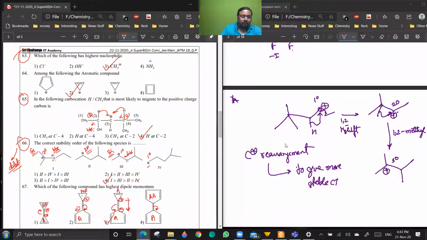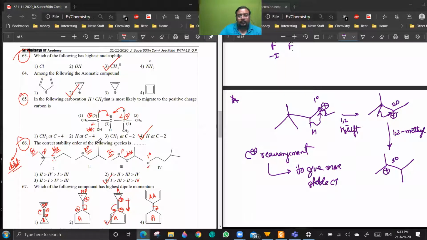Sir, even C4 can migrate. Yeah, but C2 will give the better carbocation. If you are going for the maximum stability in one shift, you will go for C2 instead of C4. That is due to the back bonding stabilization. Okay, understood.